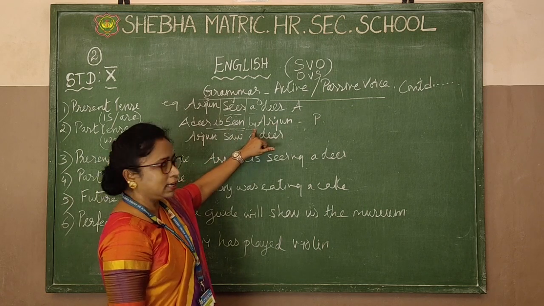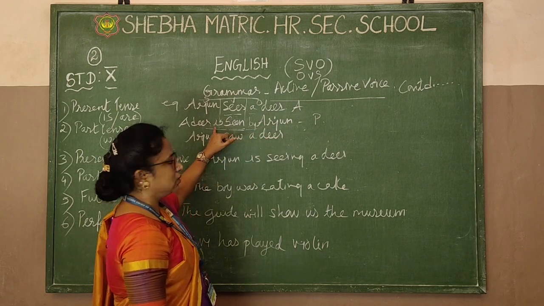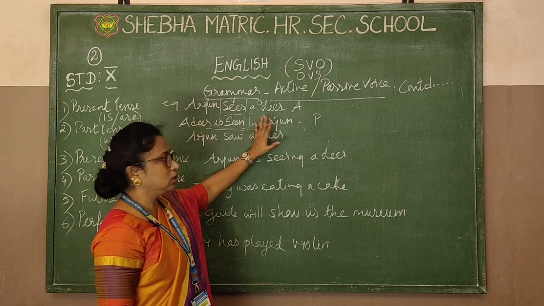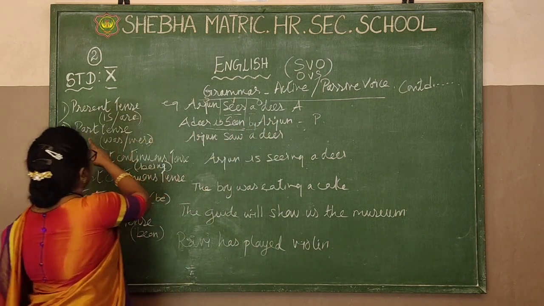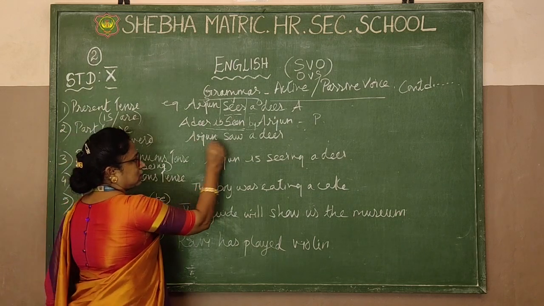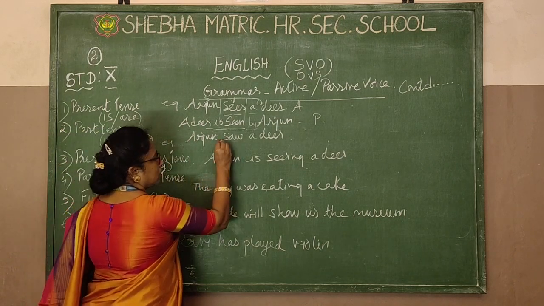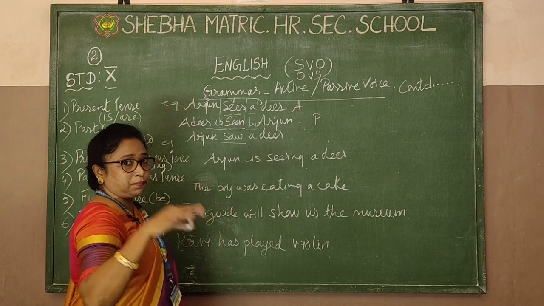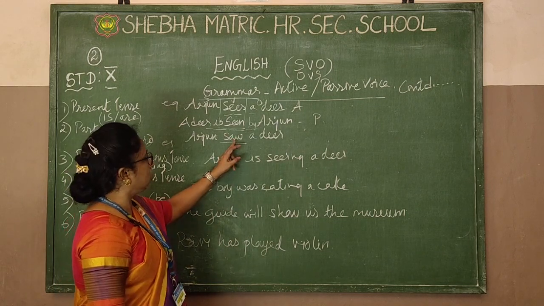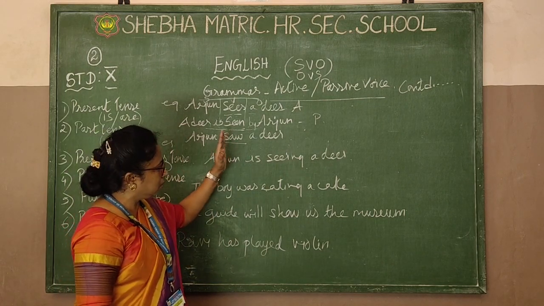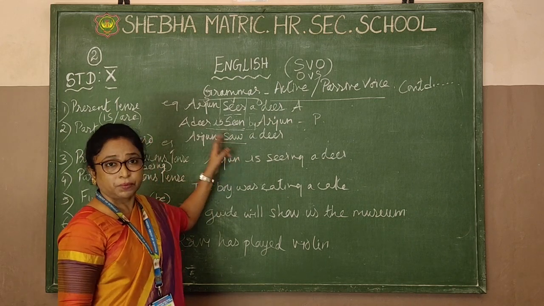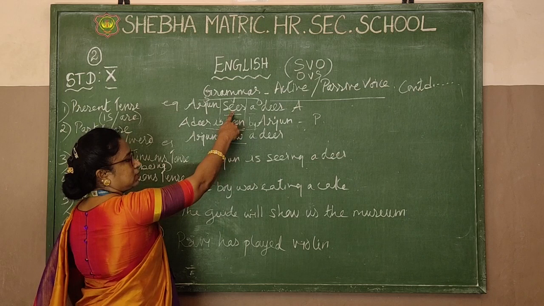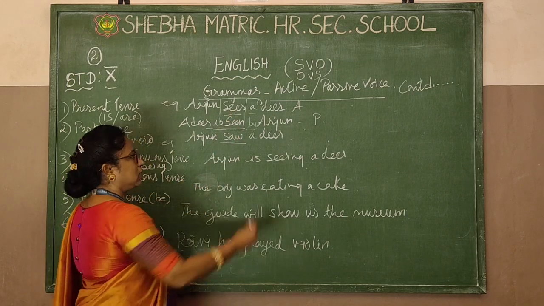Another one, second clue is this "by" and this static verb. Got that now? So this is for the first thing. Now, same thing. In the second sentence I am taking past tense. Here is an example for past tense. First you must see how you identify whether it's past tense or present tense. Look at the verb. The verb only is the main focus, I am telling you. So look at the verb. This is "saw." Saw means it's past tense. See is present tense. Saw is past tense.